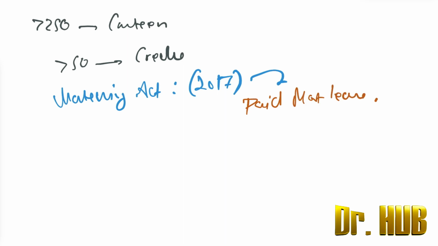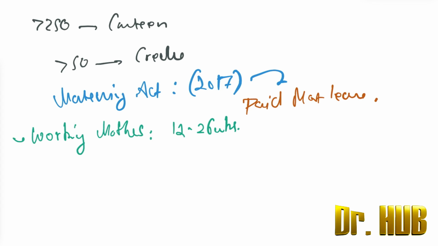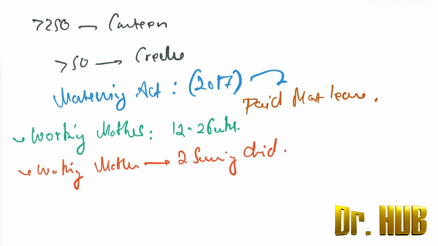Let's look at working mothers: it is about 12 to 26 weeks. Then working mothers with 2 surviving children, in such cases also there is 12 weeks.